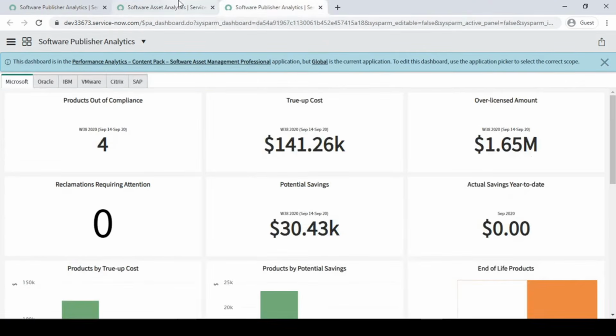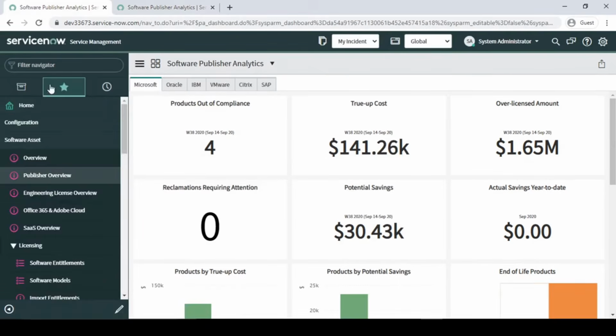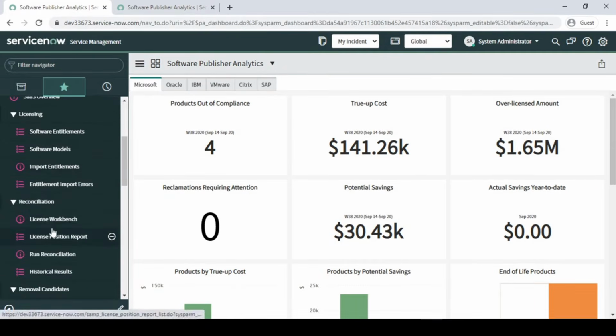Let's jump to this, guys. This is a little bit important one. ServiceNow, based on the version, will add publishers. So these are the out-of-the-box publishers ServiceNow provides. On top of that, if you are purchasing any software or product from any other publisher apart from these, then you have to make your own report. But somewhere it will show you whether it is compliant or not compliant, and what the true up cost value is. That will come under the license workbench.